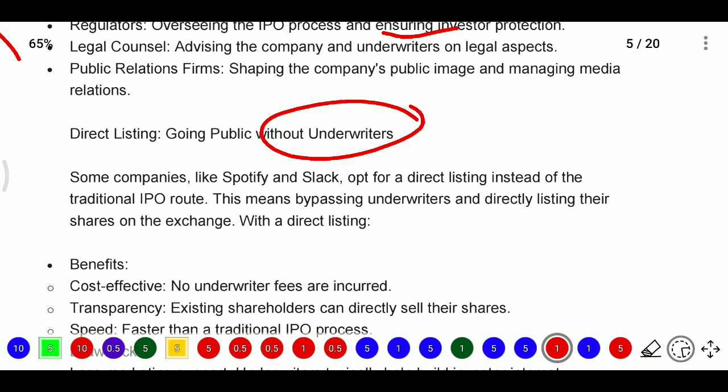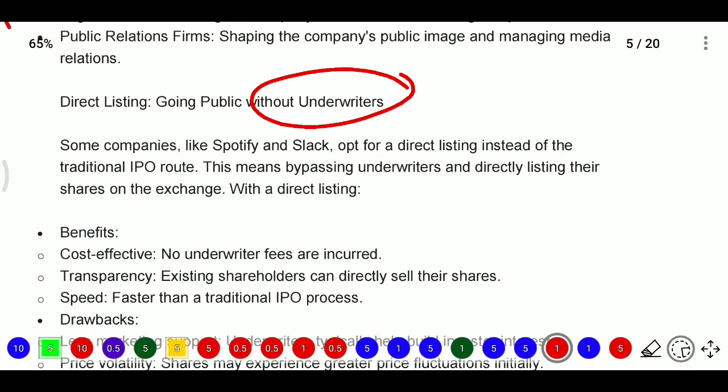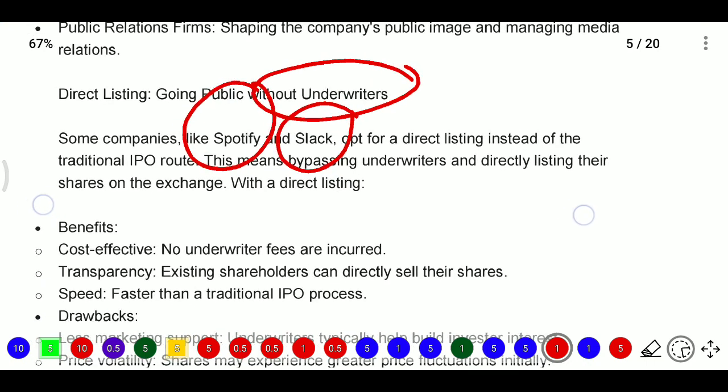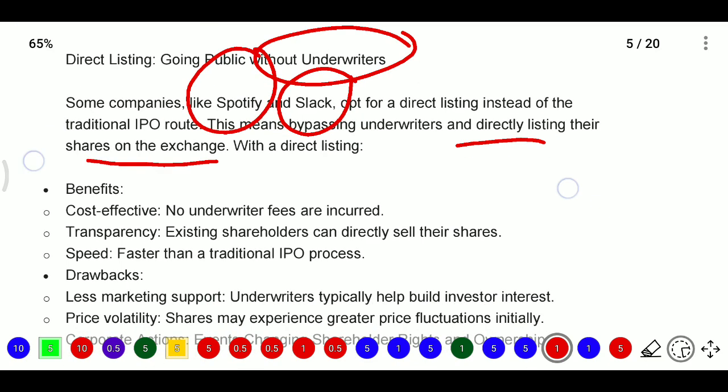At that point underwriters will buy the shares and get the commission, and they will fulfill those regulatory policies. So in direct listing, underwriters are not required. For example, companies like Spotify, the songs-playing company, and Slack opted for direct listing instead of the traditional IPO route. This means bypassing underwriters and listing their shares directly on the stock exchange.